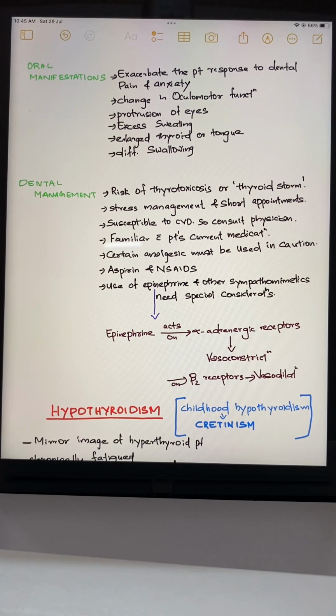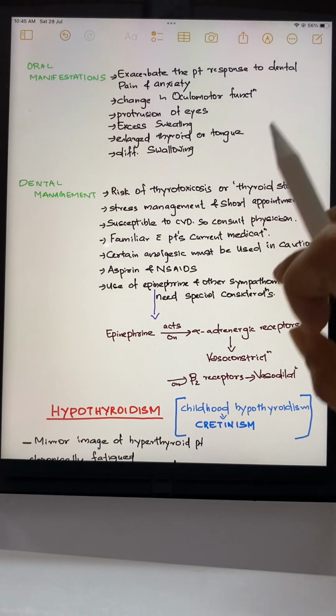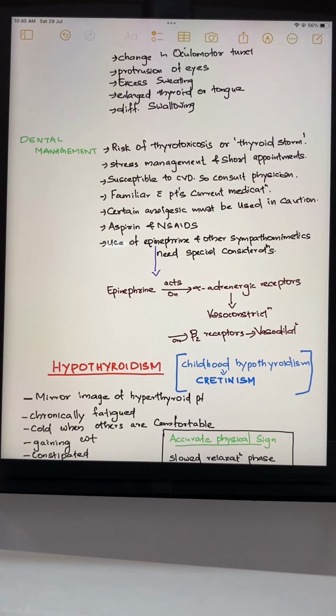Then how will we manage them in the dental clinic? That is really important. Whenever a hyperthyroid patient comes to our clinic, we need to be very careful about the risk of development of thyrotoxicosis or a thyroid storm. So what is this thyroid storm? They may feel extreme irritability and delirium, and it can lead to hypotension. Then vomiting and diarrhea can also be seen. These can all be triggered by surgery, sepsis, trauma, or any treatment like this.